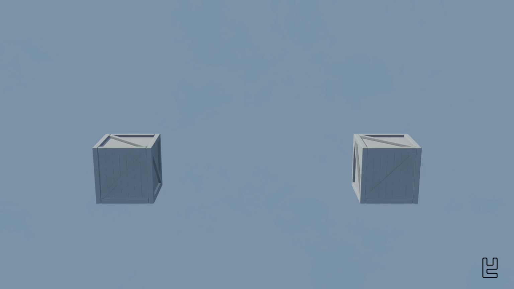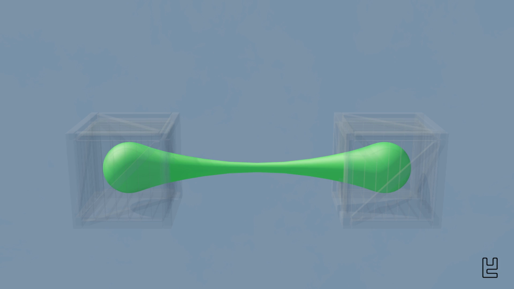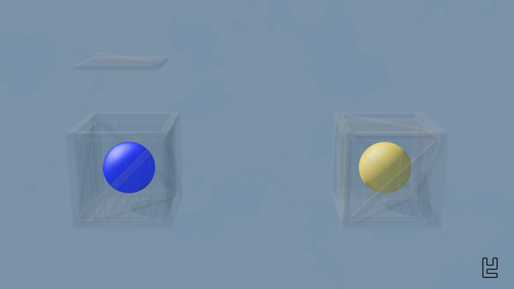If we look at the example with the two spheres in the crates again, then these wouldn't be two individual spheres, although they are spatially separated. This eliminates the need for a transfer of information between the spheres, since it is a compound system. And the opening of one crate, so the measurement of one sphere, is thus always a measurement of the whole system, so of both spheres simultaneously, and not only a measurement of one of the spheres.